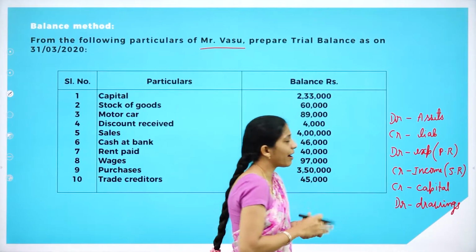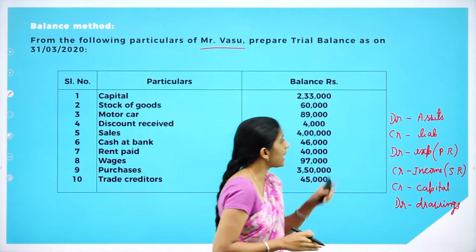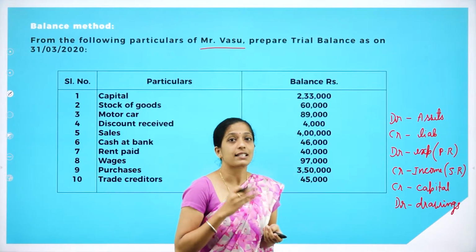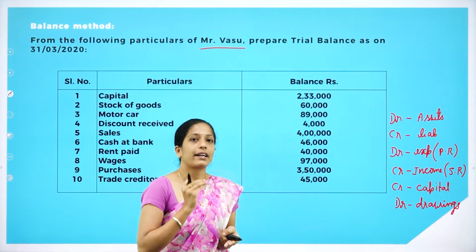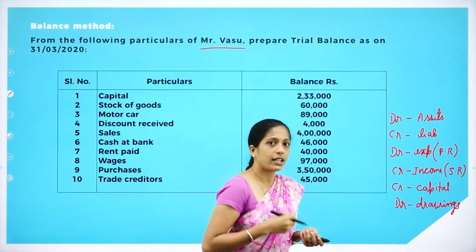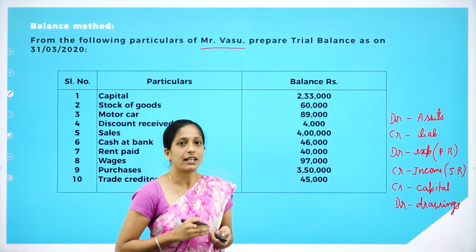So this thing you have to remember, you will debit all the assets, you will credit all the liabilities, you will debit all the expenses except purchase return, you will credit all the income except sales return. Next we will credit capital, next we will debit the drawings.